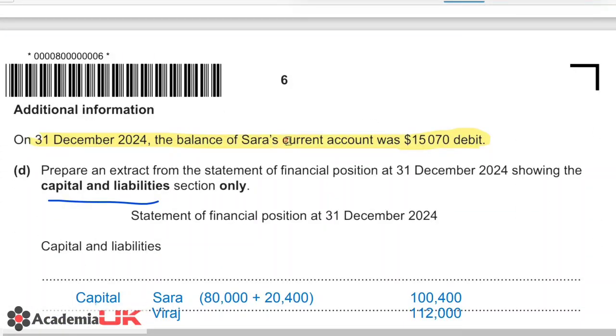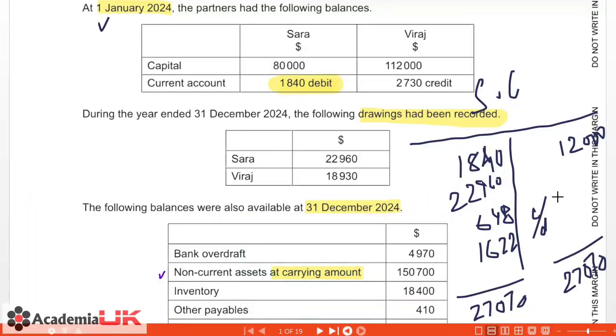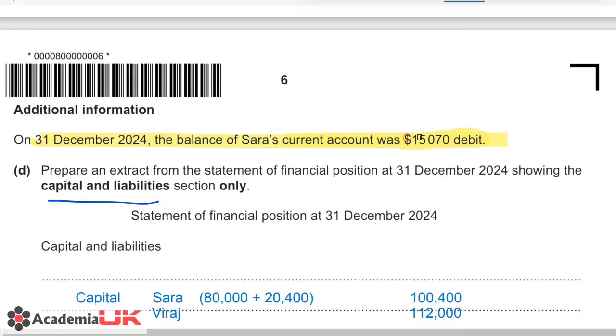The question says she had a current account balance of 15070. So if we do this calculation, we are getting the amount of 15070, right guys? So that is a surety that our appropriation account is pretty much correct, because of the share of loss. This is just a confirmation that our earlier parts were correct.